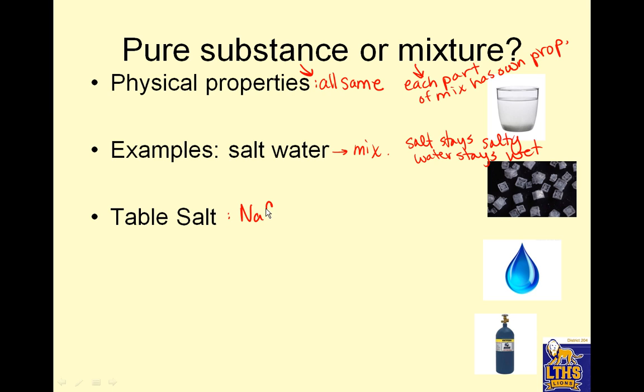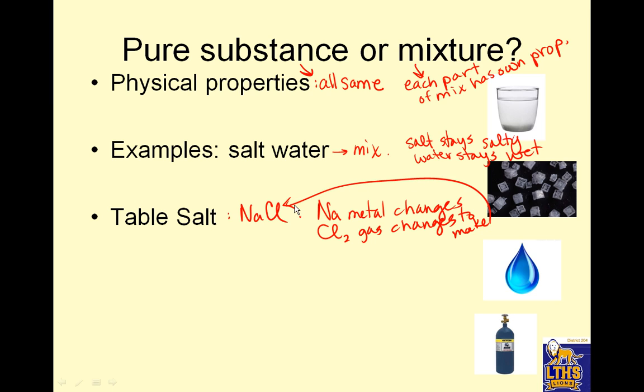Table salt is sodium chloride, NaCl. It has a chemical formula. That's one key to show that it's pure. All right. But Na metal changes, Cl gas changes to make the sodium chloride. Okay. So chlorine's a yellow gas.